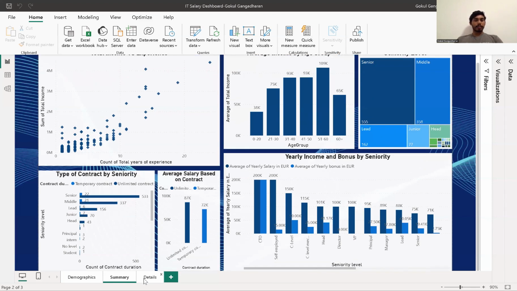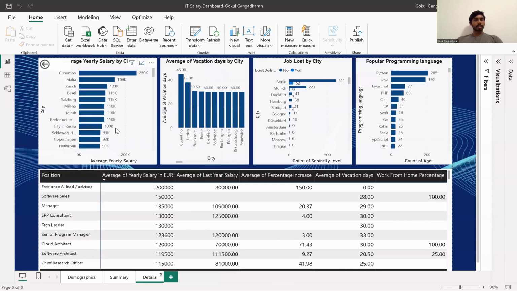Now moving on to the details page. Here I've shown the average yearly salary based on city. I've given a detailed idea of the salary based on the city: which city offers the highest salary and which city offers the lowest salary, the average vacation days that people get in certain cities, the number of jobs lost in the city because of coronavirus, and also the popular programming languages that people use.